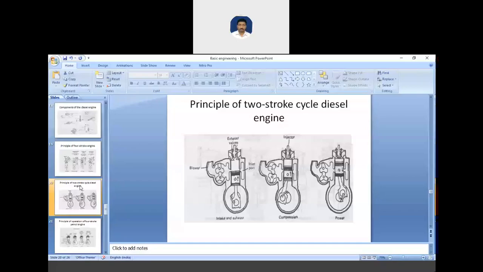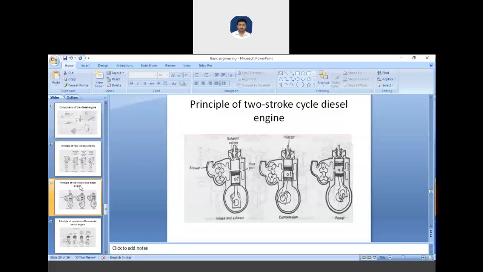Here the air is drawn into the crankcase, due to suction created by the upward stroke of the piston, and then on the downstroke of the piston it is compressed. The compression pressure is usually very low, just sufficient to enable the air to flow into the cylinder. So there is a transfer.